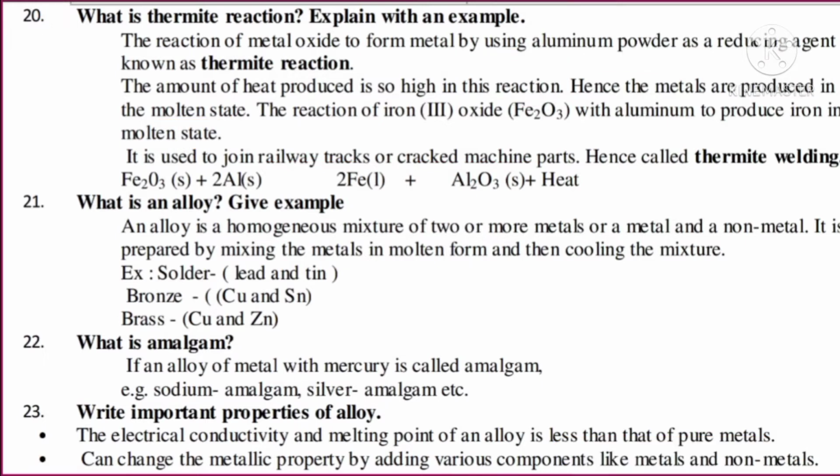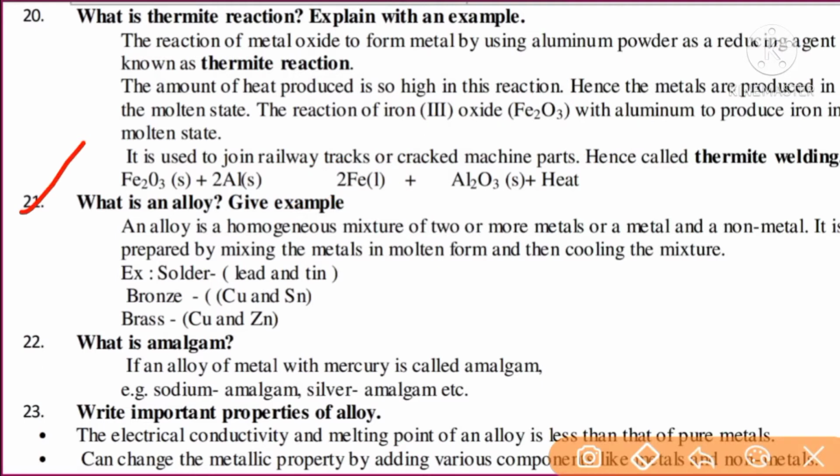Here students, if iron oxide is reacted with aluminum powder, it gives iron in liquid molten state and aluminum oxide in solid powder state, along with liberation of excessive heat energy. That heat energy keeps the iron molten so it can fill the cracked railway tracks as well as the cracked machine part. Next, question number 21.